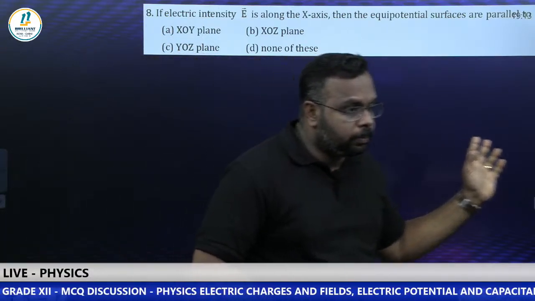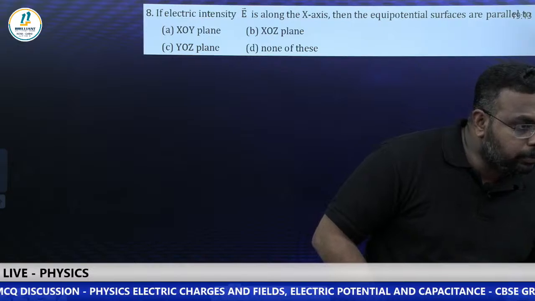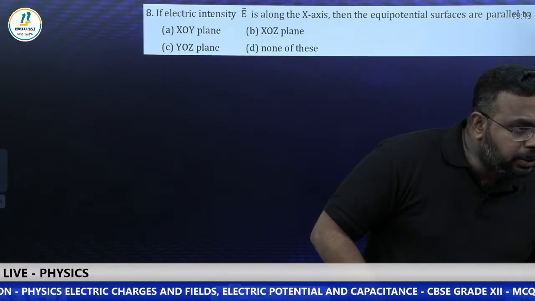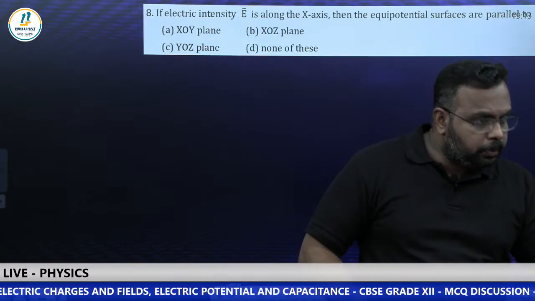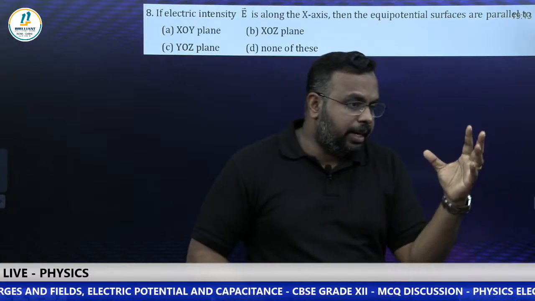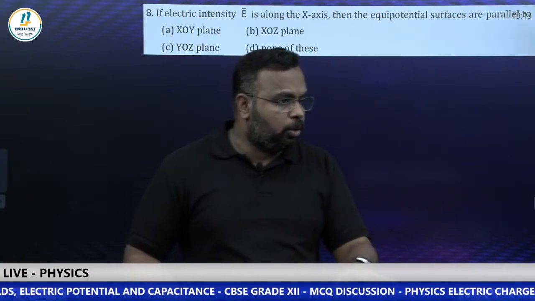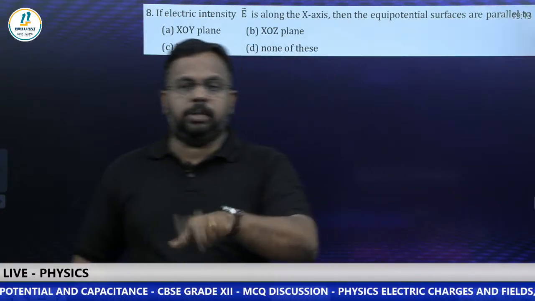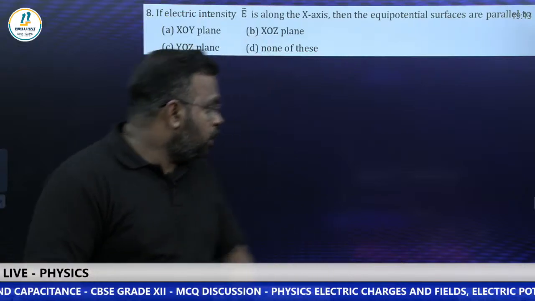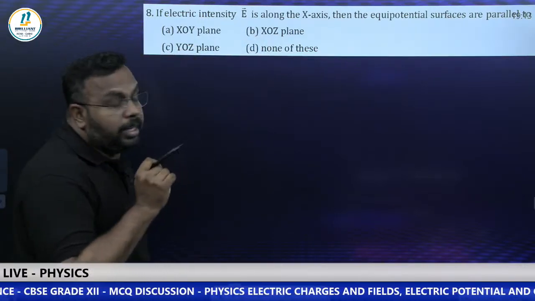Satvik is asking, sir, flux through all faces. Surely, Satvik, if they are asking for the entire cube, it will be Q by epsilon naught only. For one face only, we should divide by 6 because there are 6 faces. Clear? Right.